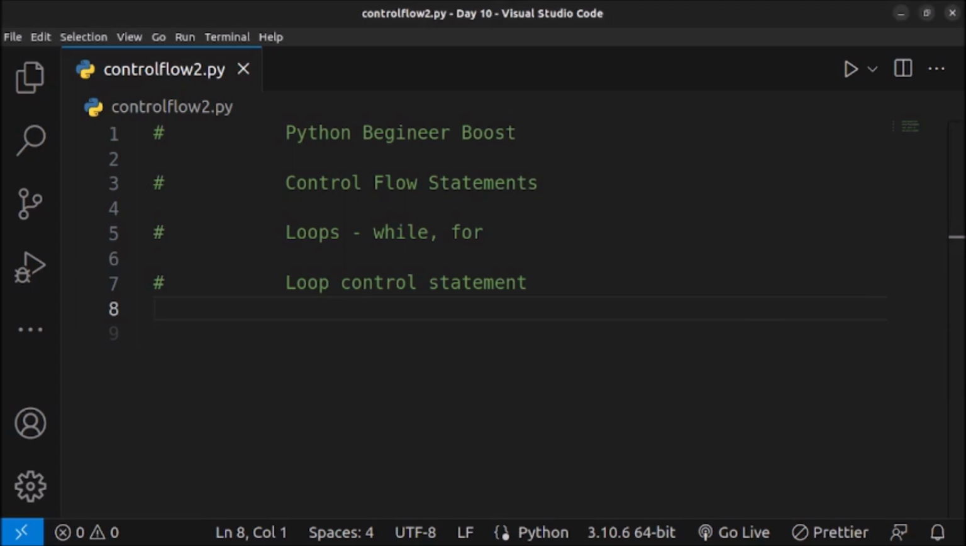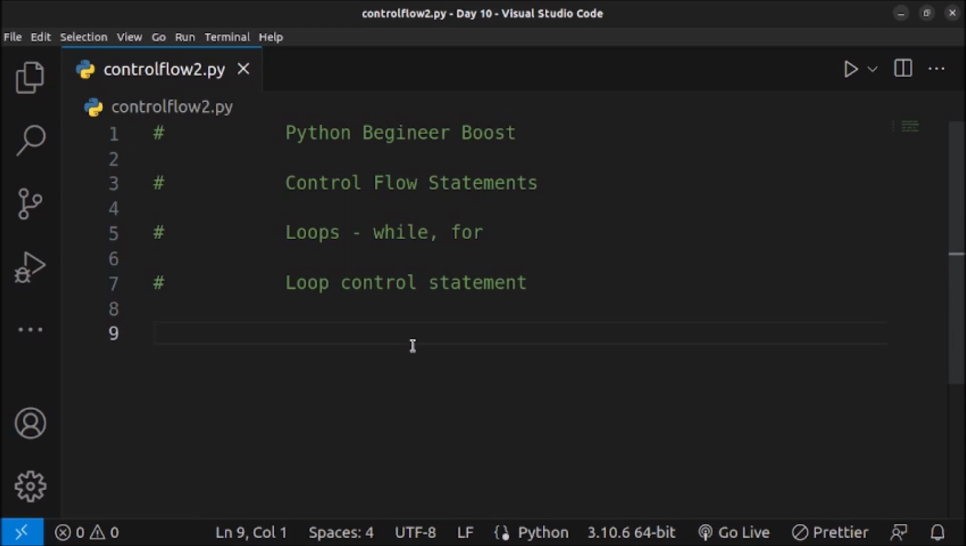So what are loops? Loops allow you to execute a block of code repeatedly, making your program more efficient and flexible. Let's learn about the while loop. The while loop repeatedly executes a block of code as long as a specified condition is true. So let's look at the syntax of the while loop.